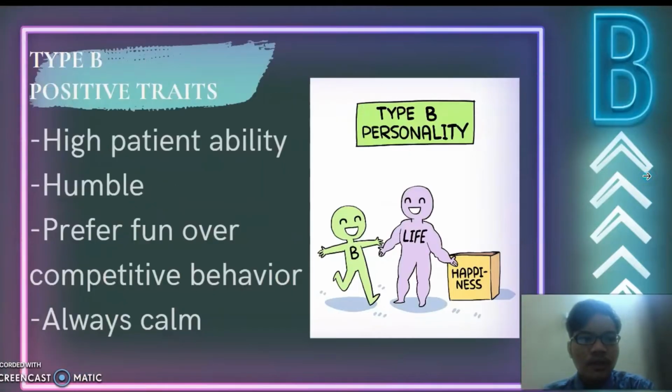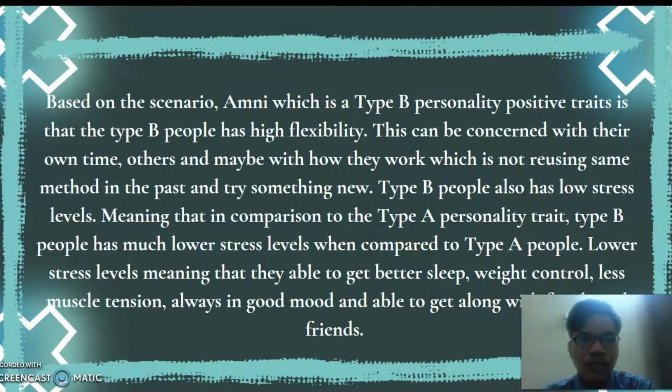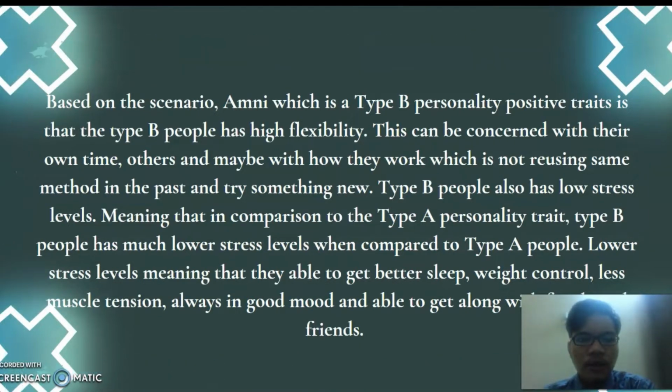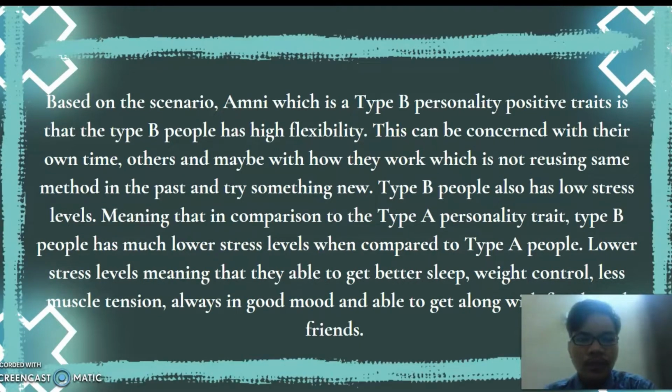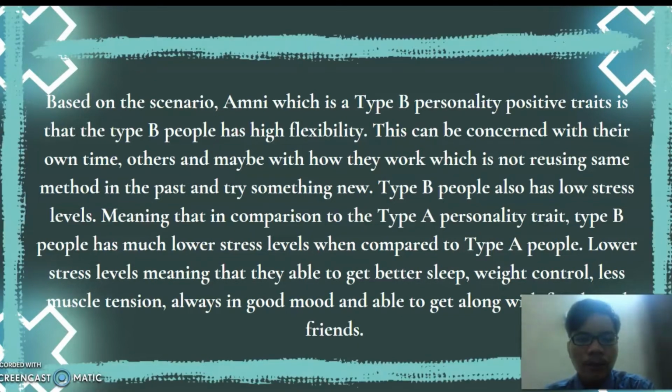Type B personality traits: high patience, humble, prefers fun over competitive behavior, and always calm. Based on the scenario, Amni, who has a type B personality, shows positive traits. Type B people have high flexibility. They can be considerate of their own time, others, and maybe how they work, which means not reusing the same method as in the past and trying something new.